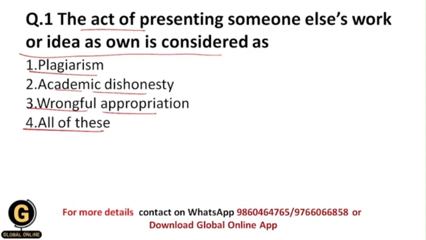And again this is wrongful appropriation as well, and that's why the correct answer for this will be all of these. So all of these is your correct answer, because this kind of act is called plagiarism, academic dishonesty, and wrongful appropriation, and that's why your correct answer is 4.